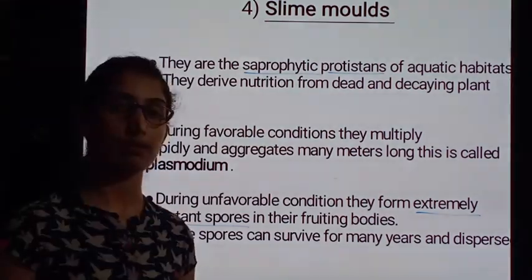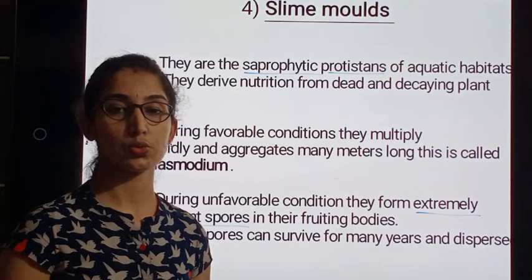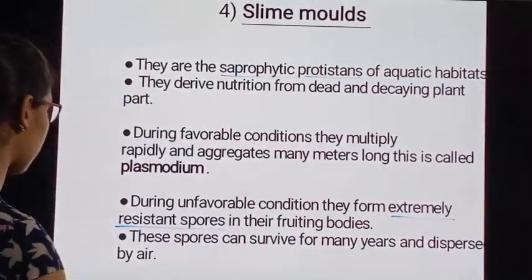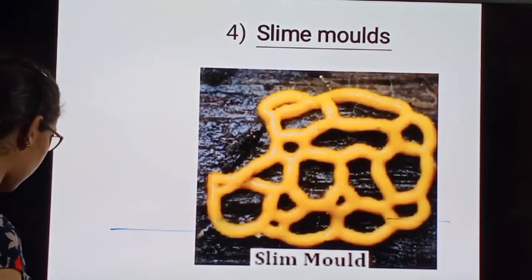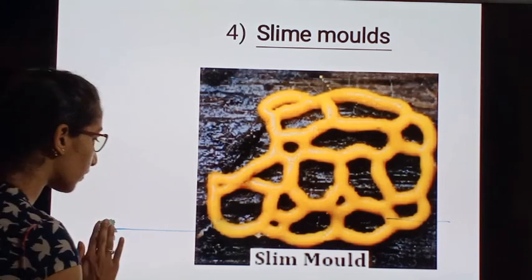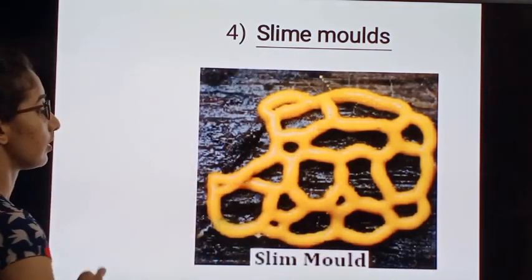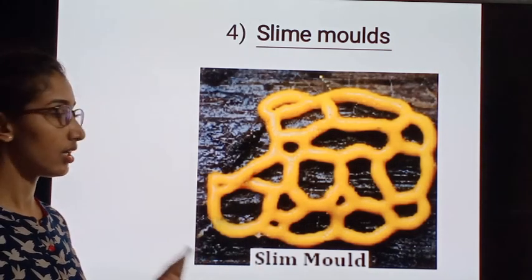When that favorable condition is obtained, they germinate and lead to the generation of new protozoans or new slime molds. Next, here is one of the very clear and beautiful pictures of slime molds. This is the picture. What we are observing is slime mold.